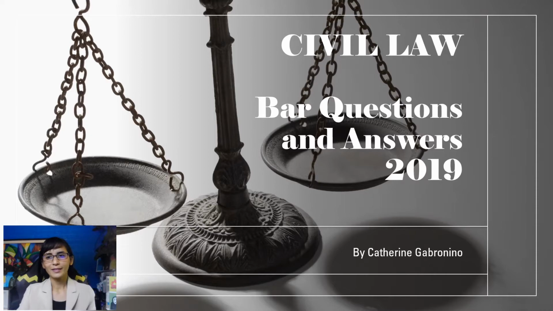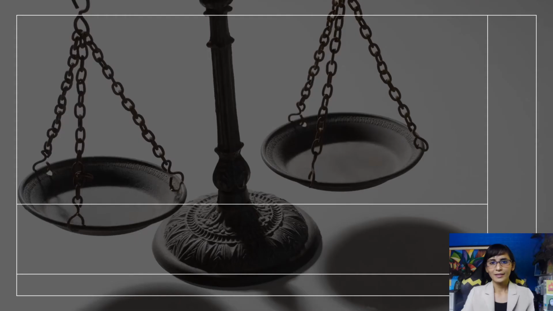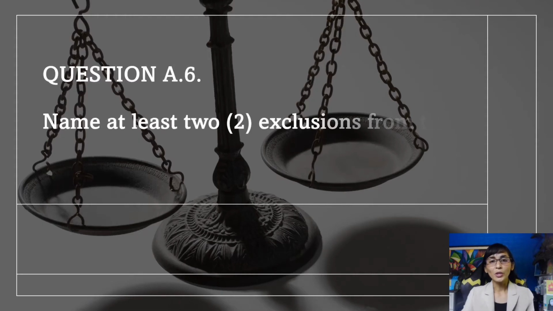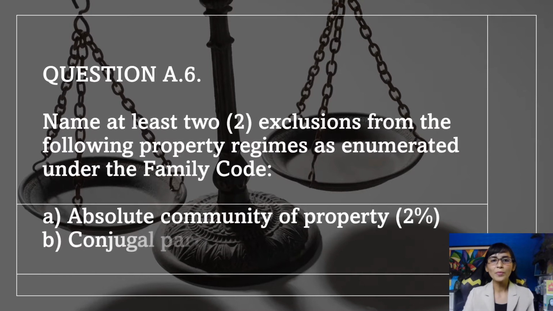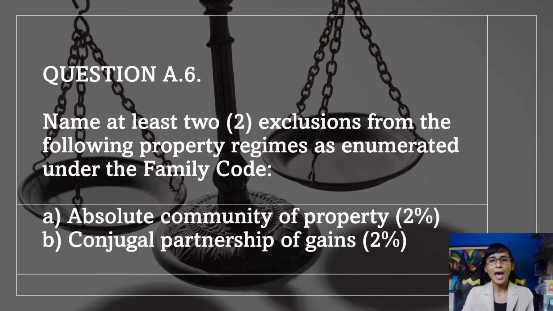to 10. Starting off with question number 6. Name at least two exclusions from the following property regimes as enumerated under the Family Code. A. Absolute community of property, and B.